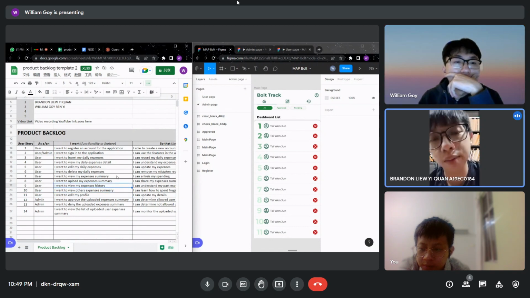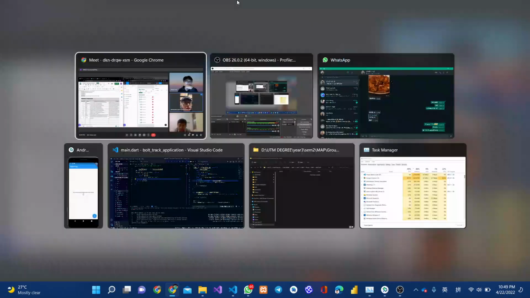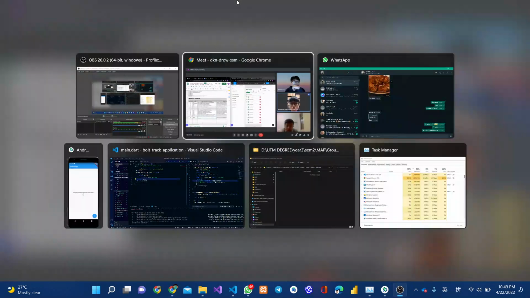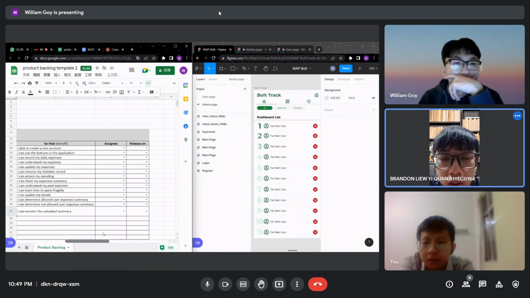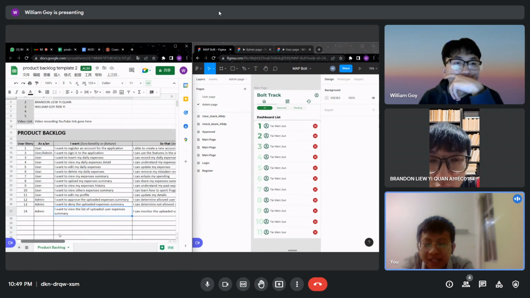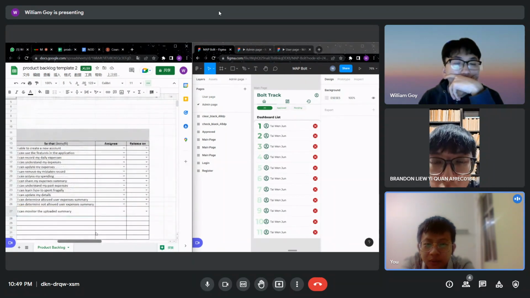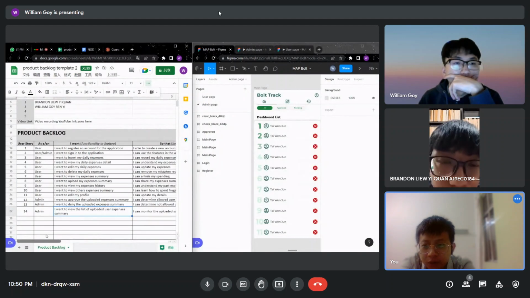Wait, let me check the e-learning for a while. What was due for sprint one? We need to assign the person first. William, would you mind going to the left?